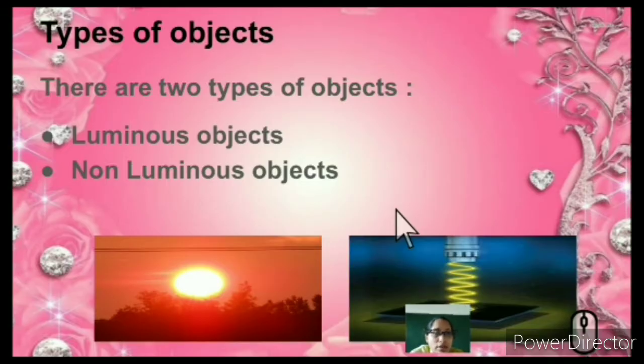There are two different types of objects: luminous objects and non-luminous objects. Luminous objects are those which do not require any other source for light. That is a natural source like the sun and a tube light, which has its own source of energy that produces light by itself.